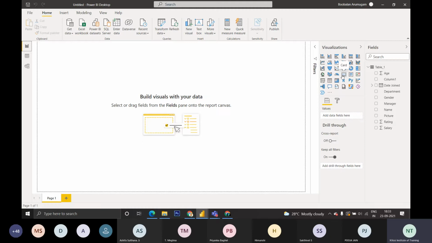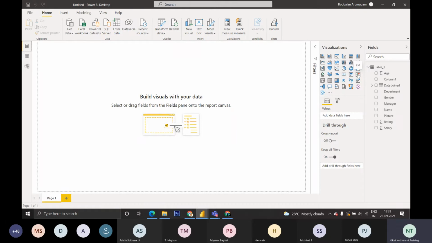Okay, if you want to showcase something like the company name or any data, such as the top 2 performers or top 1 performance, we can use a single card. Like it is a multi-row card. If you want to show multiple rows, we can show multiple row cards. For the time being, I'm just saying what charts are available. You will realize more once the charts are being used.